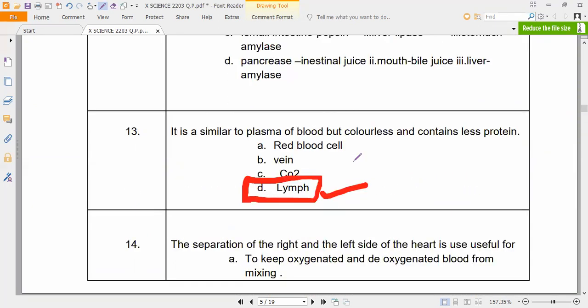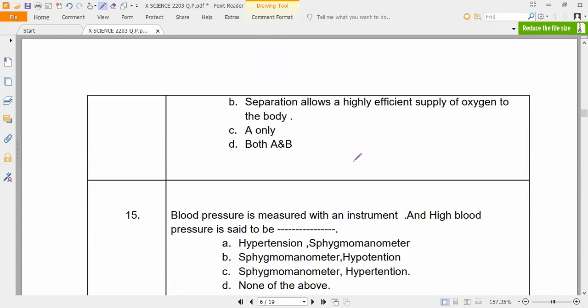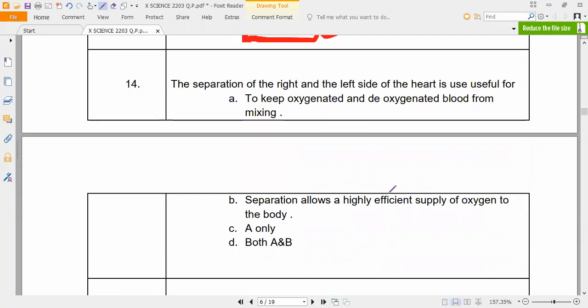Next, the presence of, all of you read this. Yes, you can see here, the separation of the right and left side of the heart, question 14, correct? Both A and B, sir. The separation of the right and left side of the heart is useful for keeping oxygenated and deoxygenated blood from mixing. Next, the separation allows a highly efficient supply of oxygen to the body. So, A only, or A and B? Both.